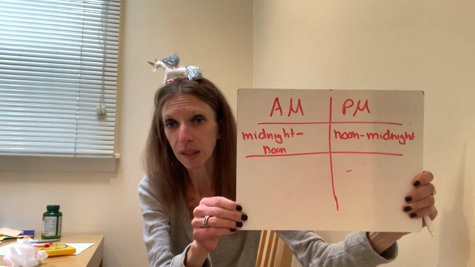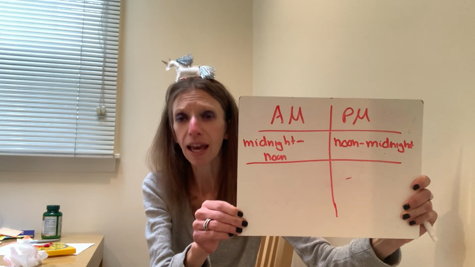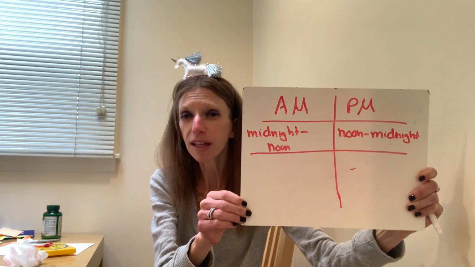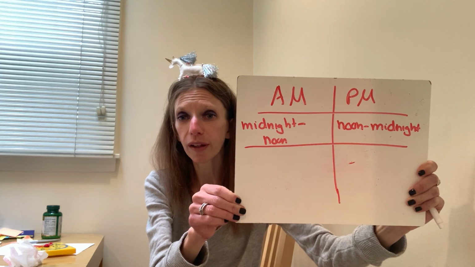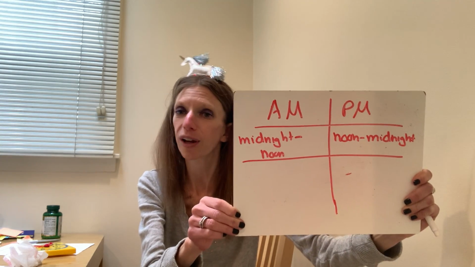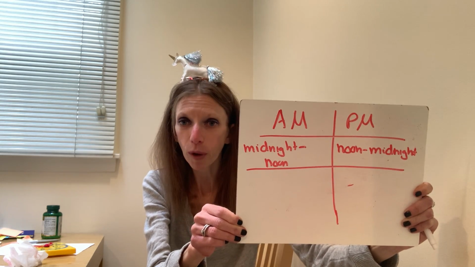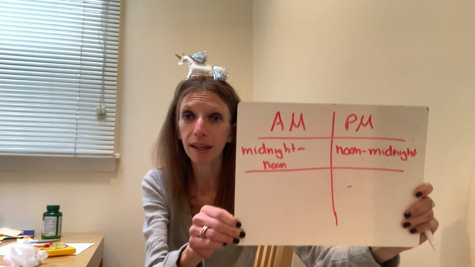We wake up in the AM, we go to school in the AM, we eat breakfast in the AM, and then we have a little bit of school in the PM before we go to lunch. Then after lunch is math class and all your after school activities, dinner time, bedtime, homework time, those all happen in the PM.